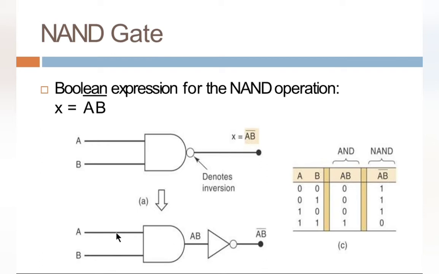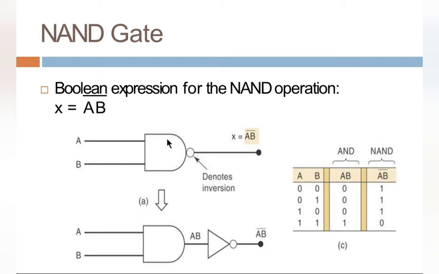A and B. These A and B are the inputs of an AND gate. And if we are passing the output of the AND gate, that is AB, through a NOT gate, we may get the complement of AB, that is AB bar. The same can be denoted in the form of a NAND gate.